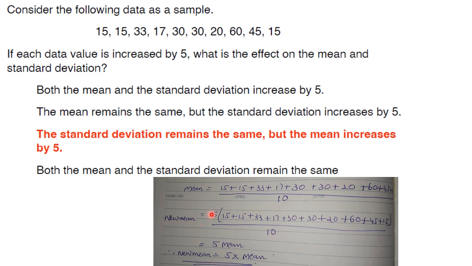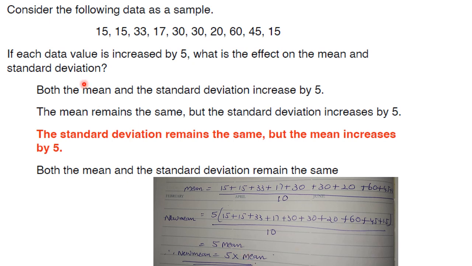So what is this? 5 into this mean. Whatever is in the brackets divided by 10 is your mean, not the new mean. So the new mean will be 5 into mean, that is 5 times. The mean has increased by 5 times.